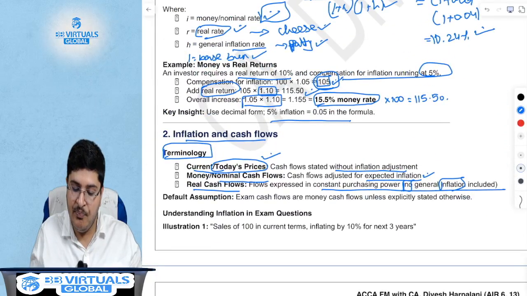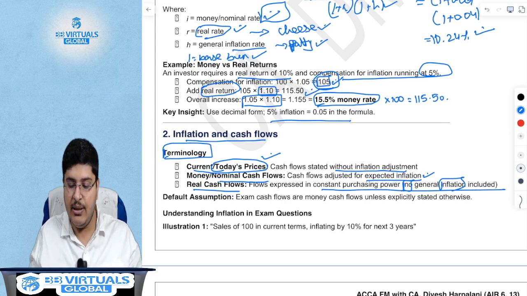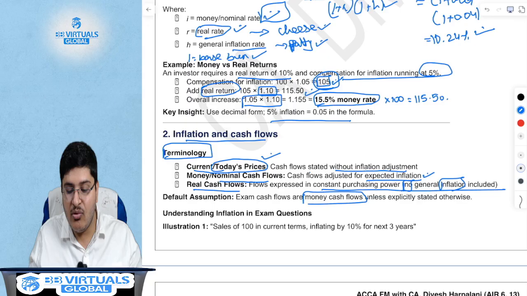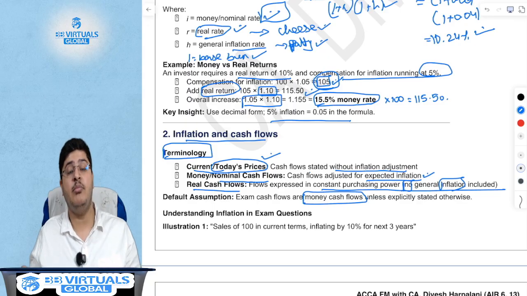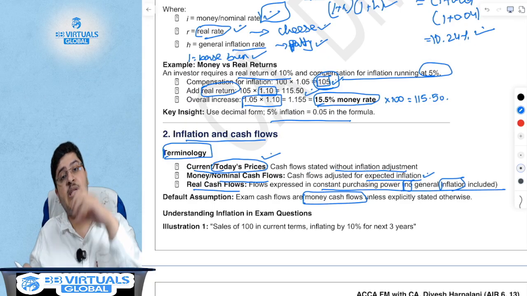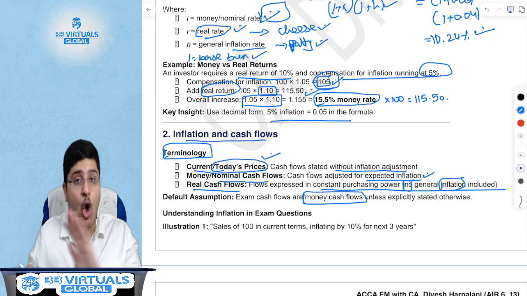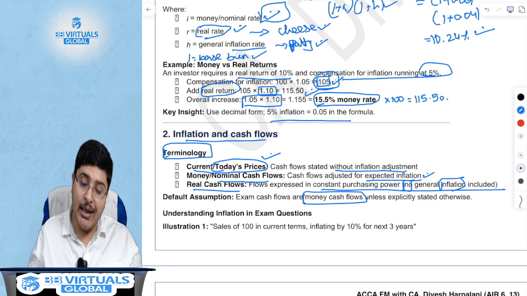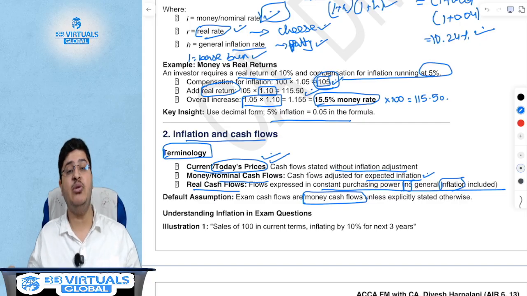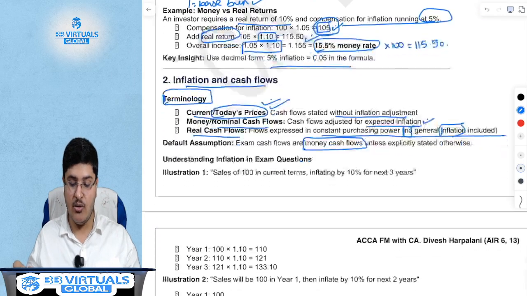By the way, the default assumption in the exam is that the cash flows are money cash flows. What does money cash flow mean? Future cash flows in future purchasing power, not today's purchasing power, unless and until they explicitly tell you that it is in today's prices or current prices. You have to assume that it is in future prices, not today's prices.